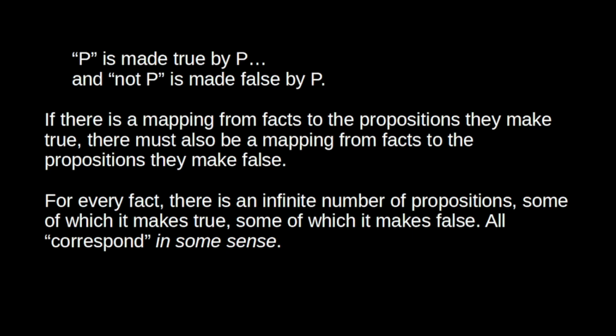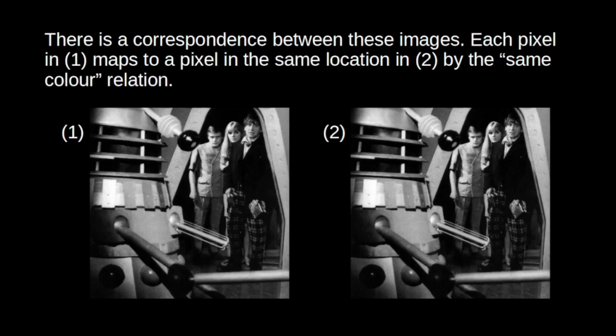So by analogy, suppose that you are asked to compare two images, right? So first of all, we have these two images 1 and 2. Well, clearly there's a correspondence between these images. You can take each pixel in the first image and map it to each pixel in the second, because the pixels in both images have the same color.